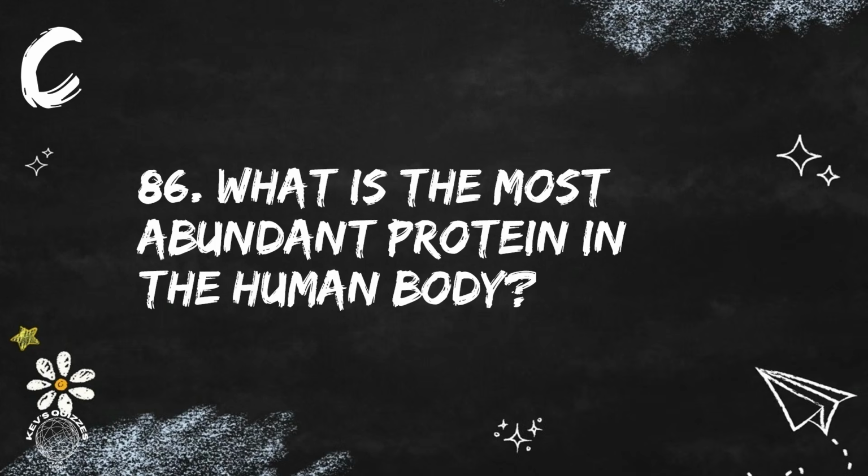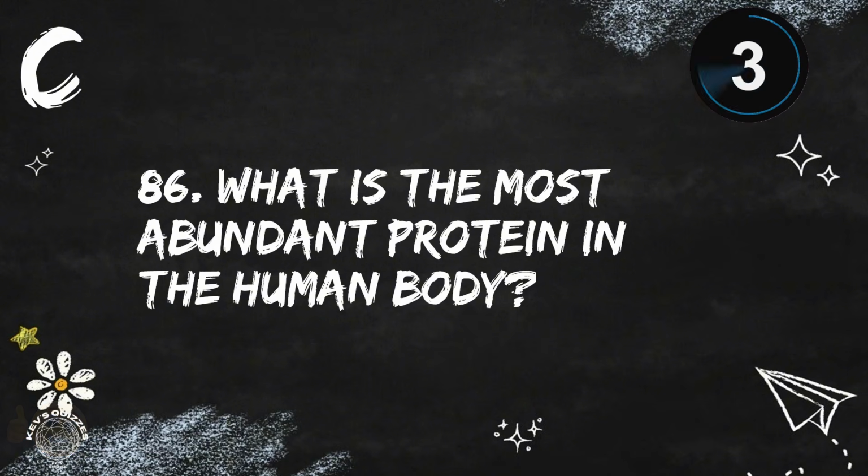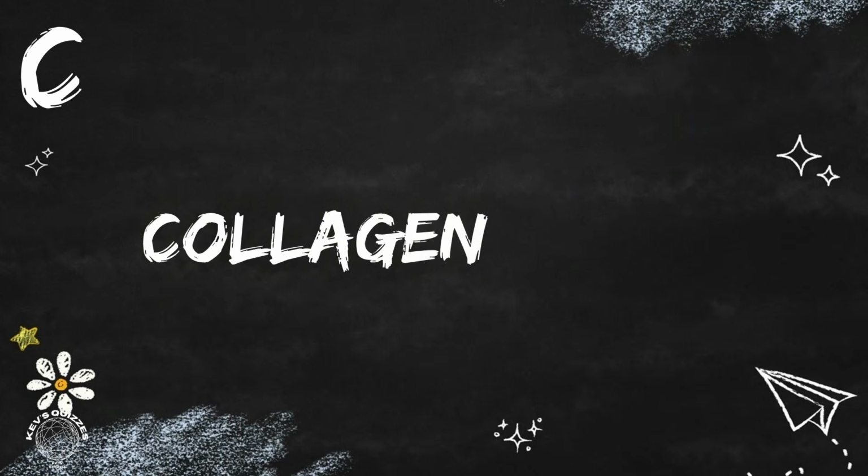Question 86. What is the most abundant protein in the human body? The abundant protein in the human body is collagen.